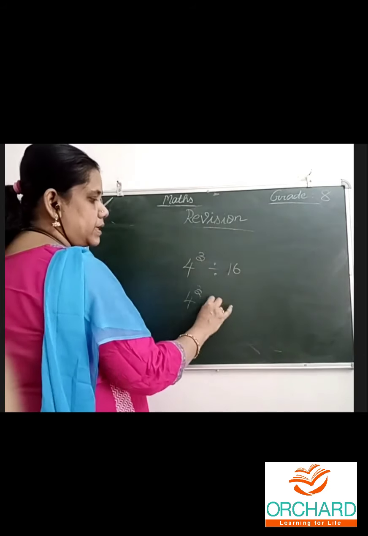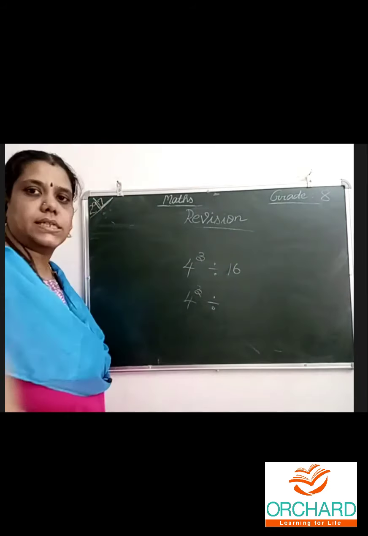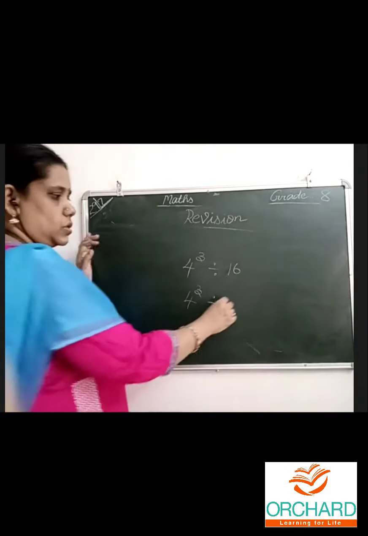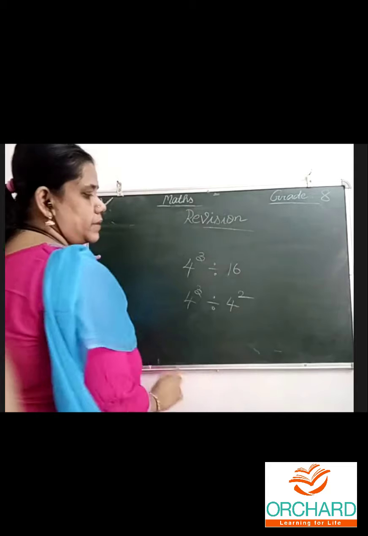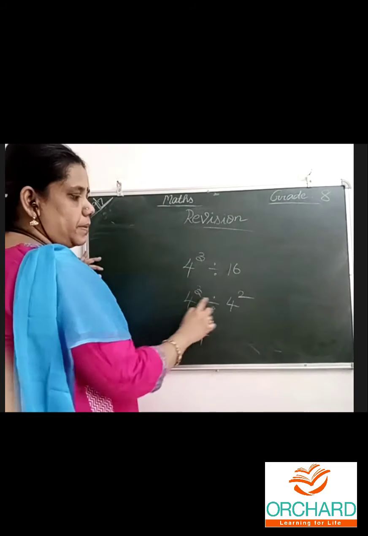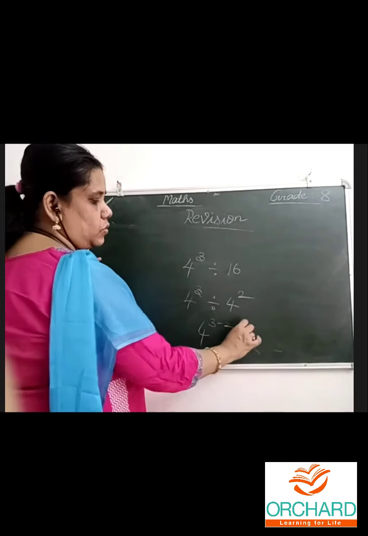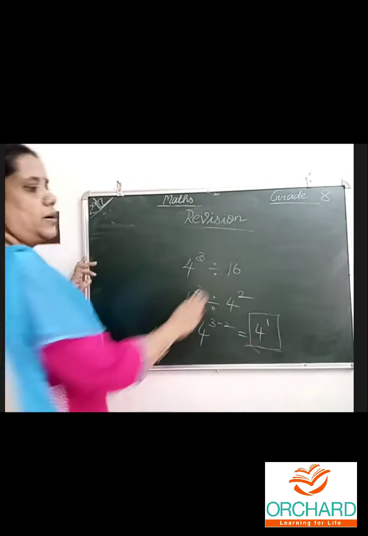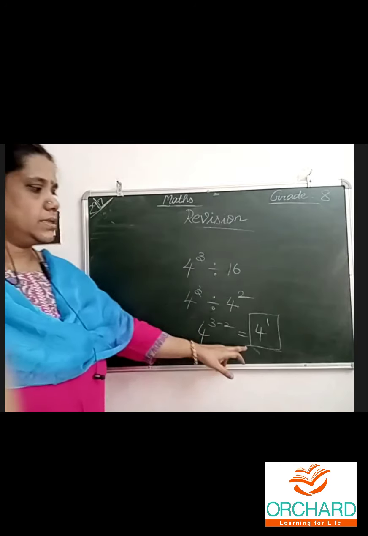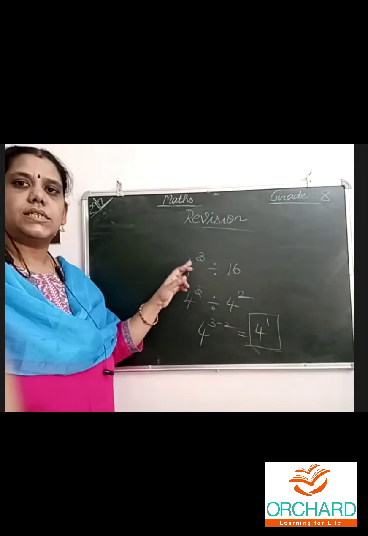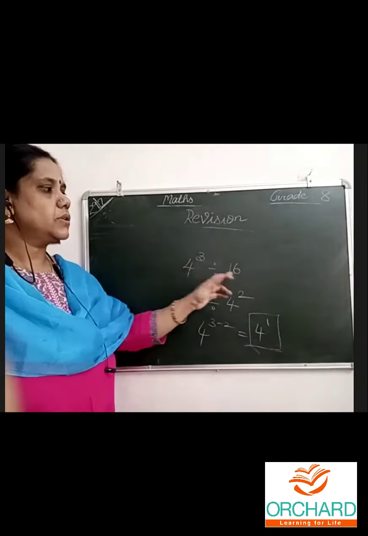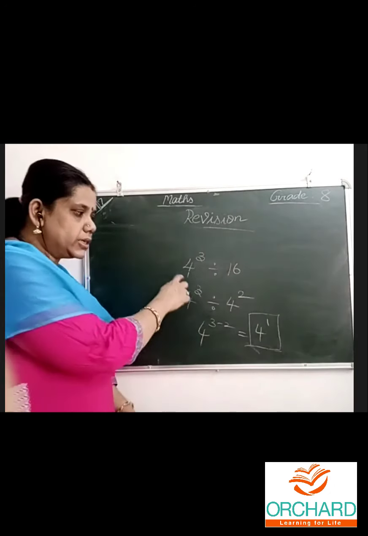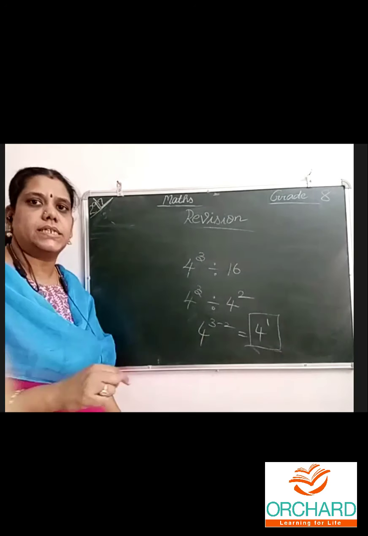So 4 power 3 divided by 16. 16 is 4 power what? 4 4s are 16, so 4 power 2. 4 power 3 minus 2 is 4 power 1. This is the exponential form of the answer. Don't write 4 4s are 16, 16 4s are 64, 64 divided by 16. According to laws of exponents we are solving.